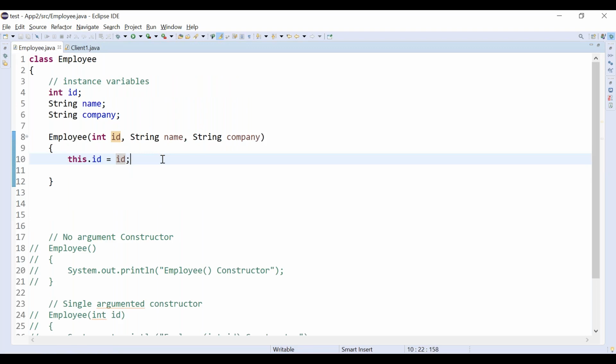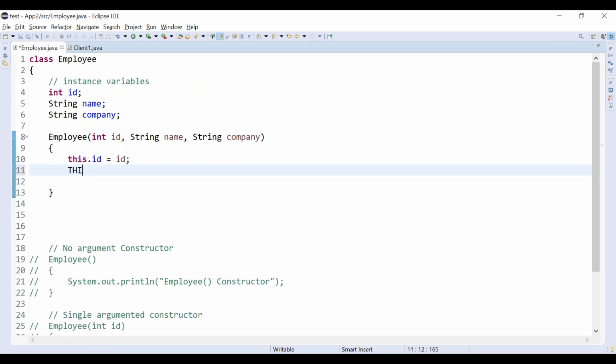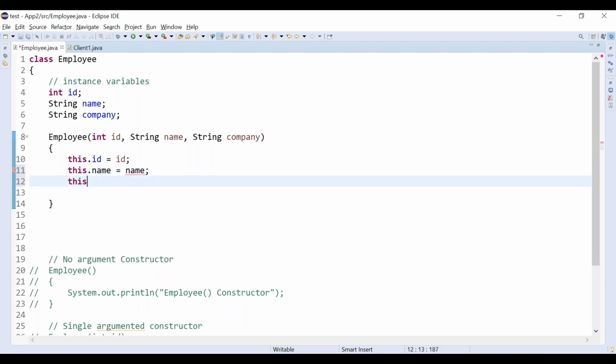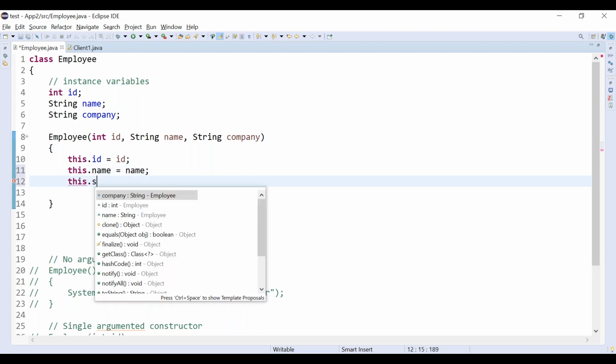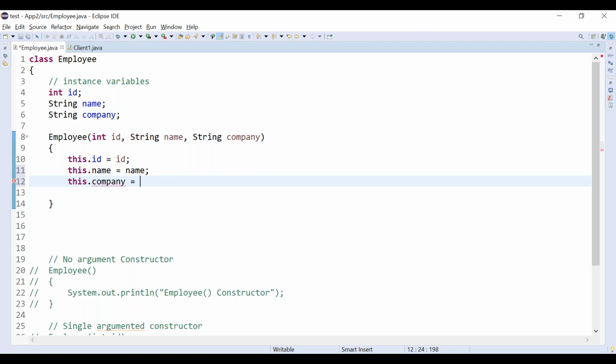First I am initializing id, then now I can initialize name. I can initialize this dot name. This is used to represent the instance variable, right? I am assigning this dot name equal to name and this dot company equal to company.